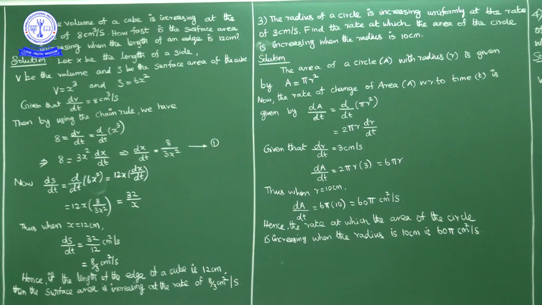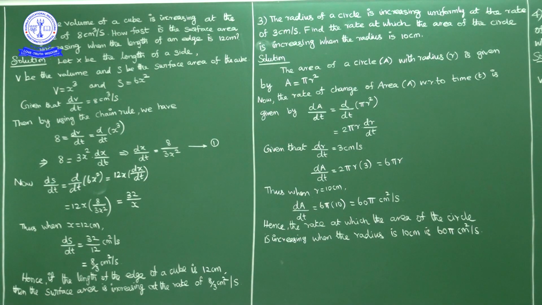Now let x be the length of the side of cube, V be the volume, and S be the surface area of the cube. What is volume formula? Volume of a cube is x cube when side length is x, and surface area S is 6x square. So what is given in the problem? Given dV by dt is equal to 8 cubic centimeter per second.